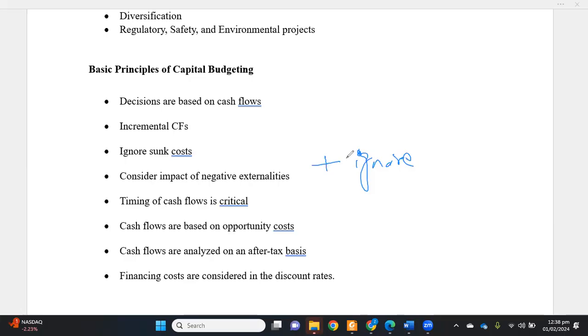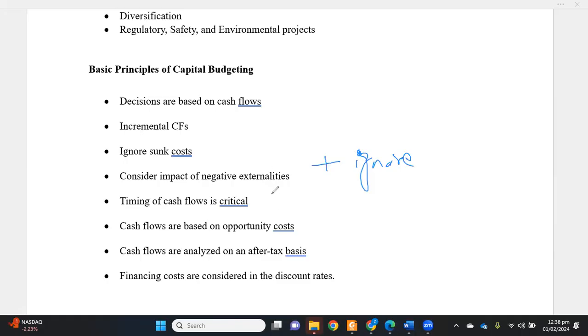So positive externality is ignored, while negative externality is treated by reducing the sales of our new project by the amount by which sales have been, or are expected to be, reduced in the previous projects.